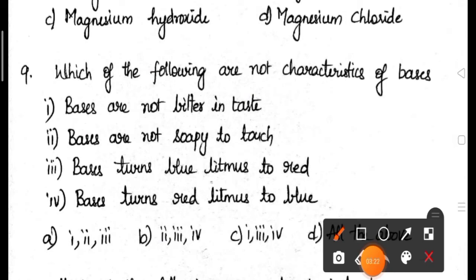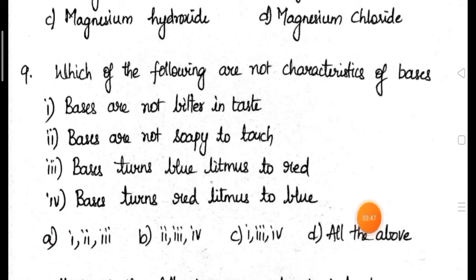Ninth question, which of the following are not characteristics of bases? First, bases are not bitter in taste. Second, bases are not soapy to touch. Third, bases turn blue litmus to red. Fourth, bases turn red litmus to blue. So what is the correct answer for this? 1, 2, 3, because they are asking which are not characteristics of bases. So the correct answer is A, which has 1, 2 and 3. Okay. Next.